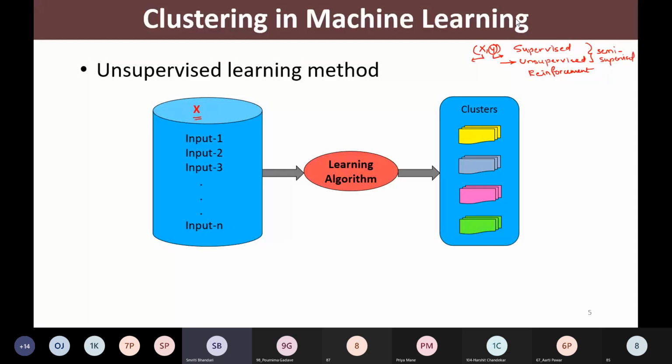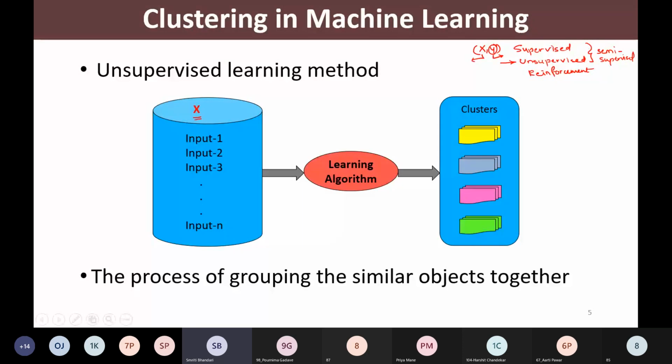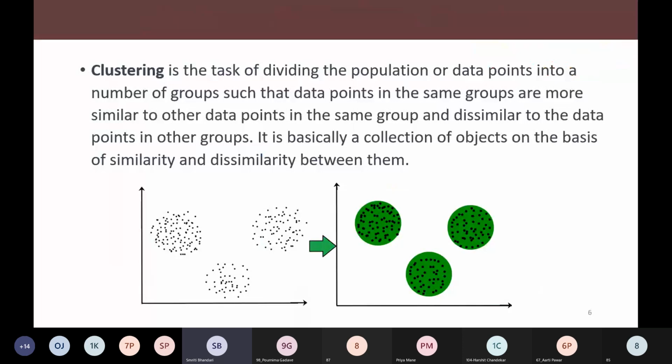Right. So, this is the process of grouping similar data points or similar objects together. Let us formally define this task of clustering.